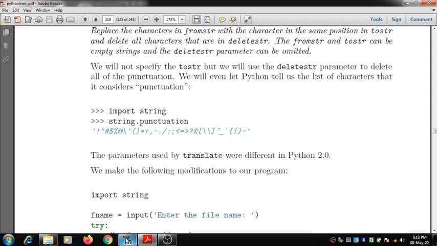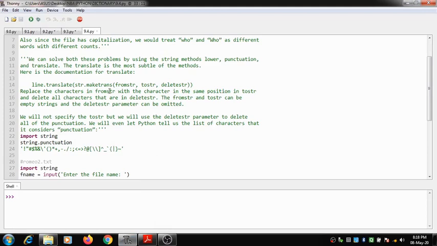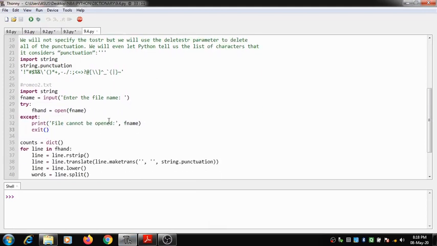Let us execute this program and see how to extract the words from a line which consists of punctuation marks as well as capital words and small words of the same type.